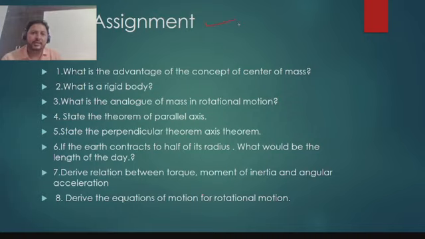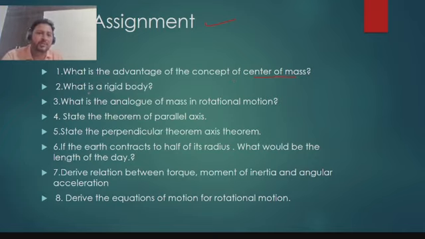Lastly, there is an assignment related to what we have studied till now. What is the advantage of the concept of center of mass? Because what is center of mass? We know it is a hypothetical point where the whole mass of the body is supposed to be concentrated. So whenever the motion is a combination of translational and rotational motion, then we study this type of motion with the concept of center of mass.